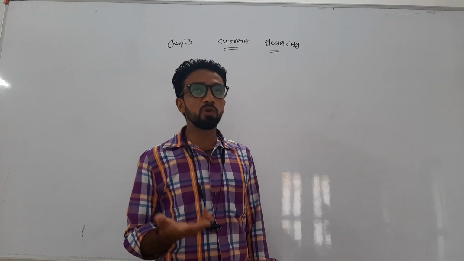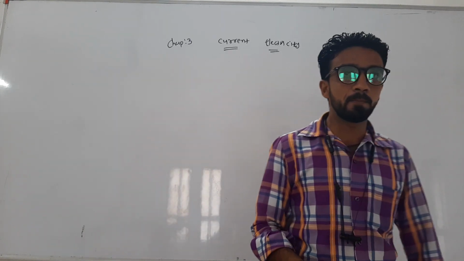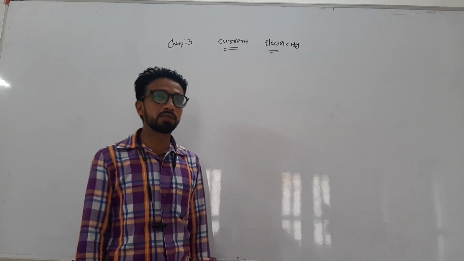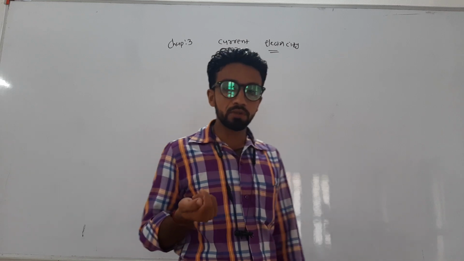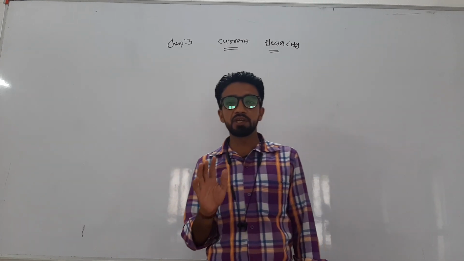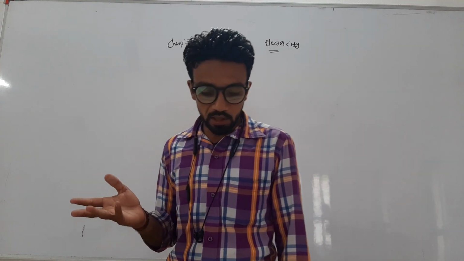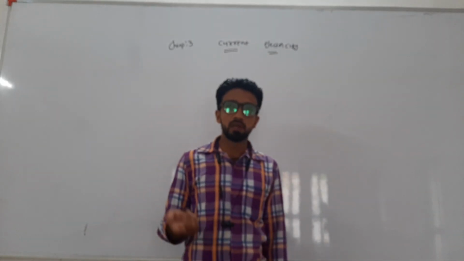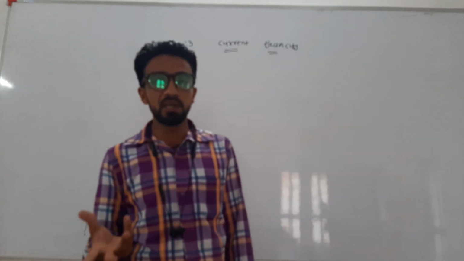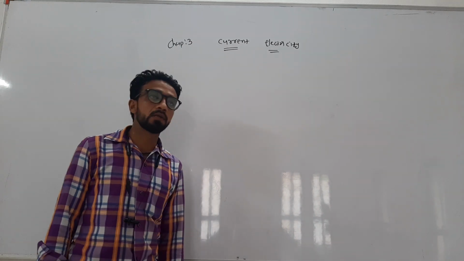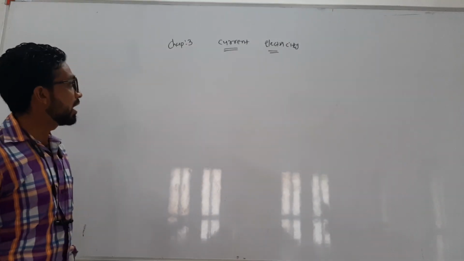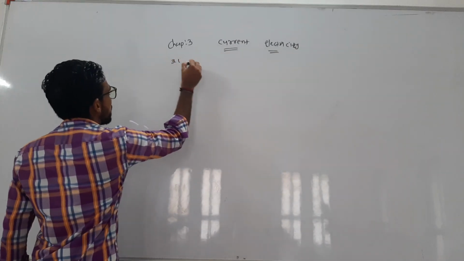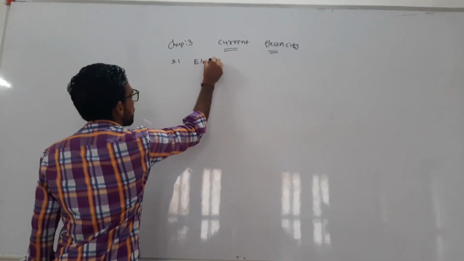But there are some other devices in which the charge flow may be steady. One is the torch. You have seen a torch in which a steady current can flow. The second device is the cell-driven clock, in which also the flow of charge is steady and can produce a steady electric current. Now we start our first topic, 3.1, electric current.